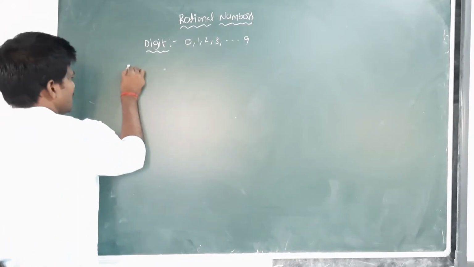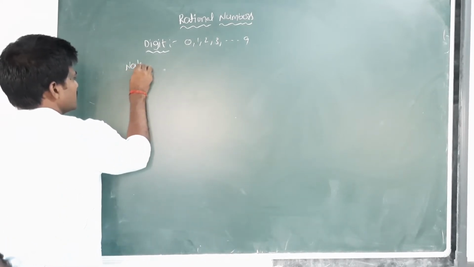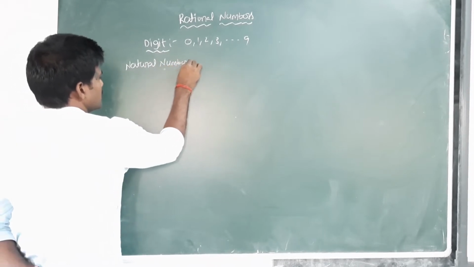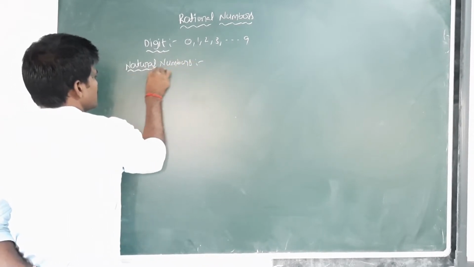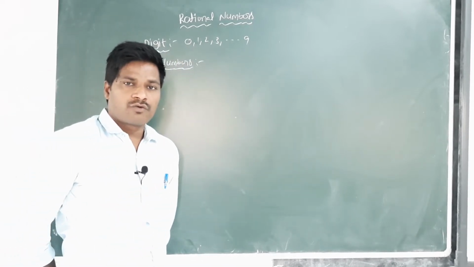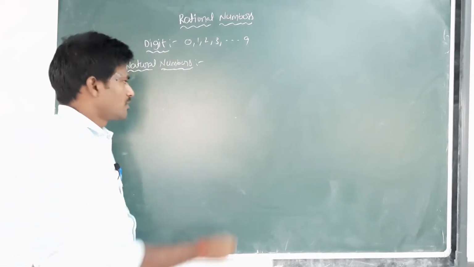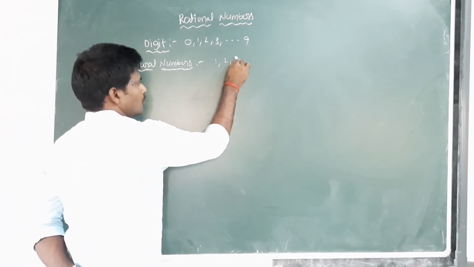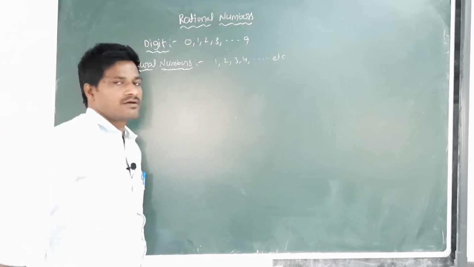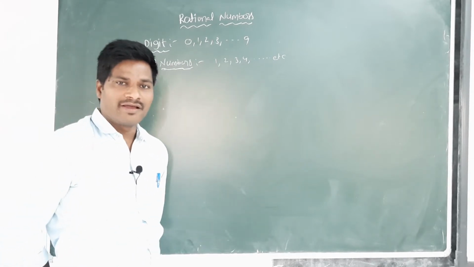Next one, natural numbers. All countable numbers 1, 2, 3, 4 and so on are called natural numbers.